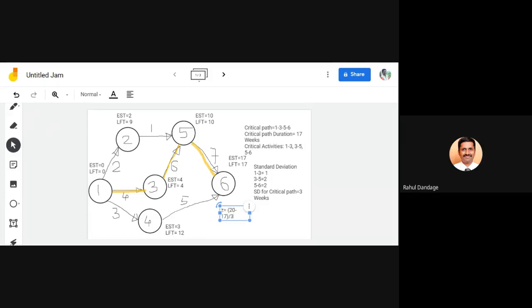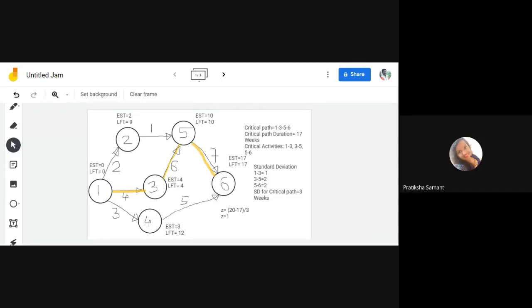So the value of Z comes out to be how much? 1.